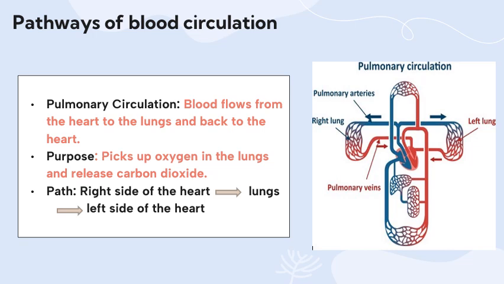So the pulmonary circulation is when blood flows from the heart, especially from the right side of the heart, then to the lungs, then to the left side of the heart. Why? In order to pick up the oxygen in the lungs.